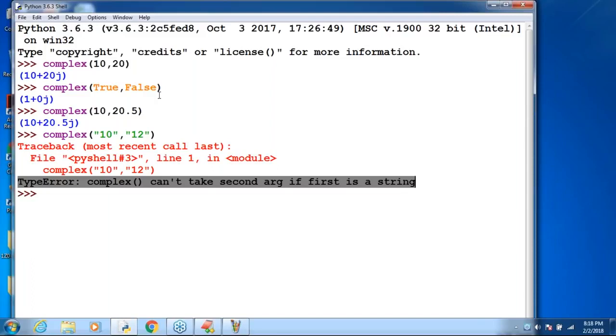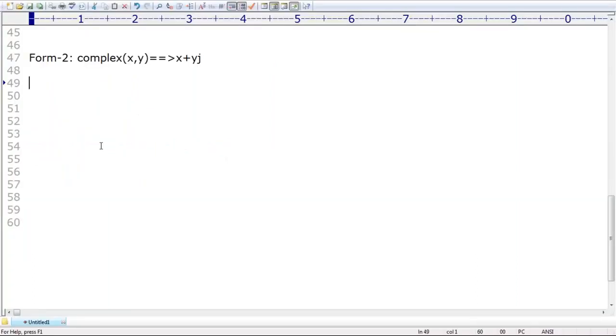Clear? Are you able to understand? What is the purpose of complex? How many complex functions are available? Two forms. What is the meaning of each form? How can you use them? Both the things I covered very clearly, right? Sir, can I go to the next level?